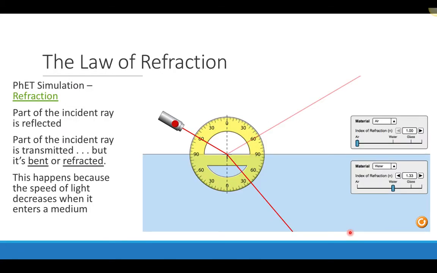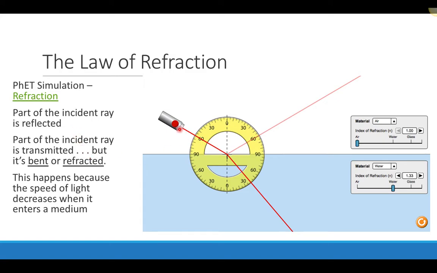So let's look more carefully at the law of reflection, and we're going to see exactly what's happening. I'm going to pull up the PhET simulation, which is a great simulation for this, and we're going to play with it a little bit. We're going to see in the simulation that part of the incident ray is actually reflected.